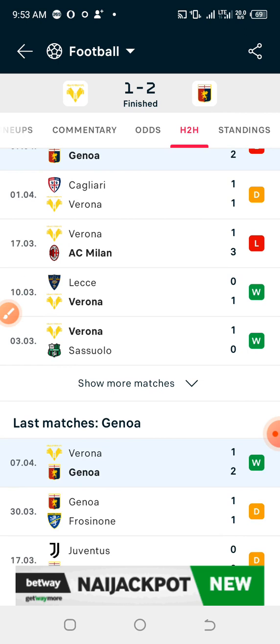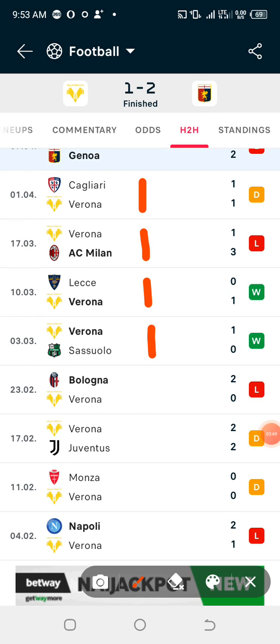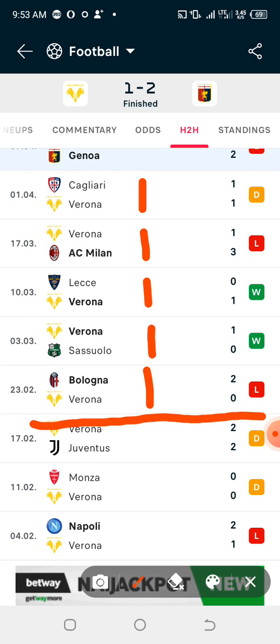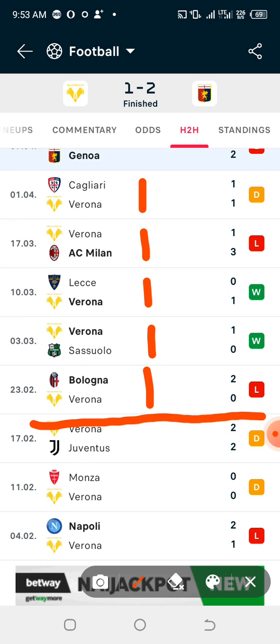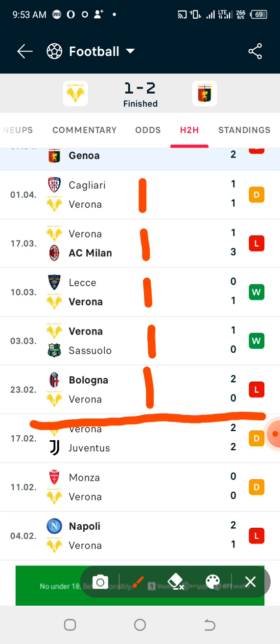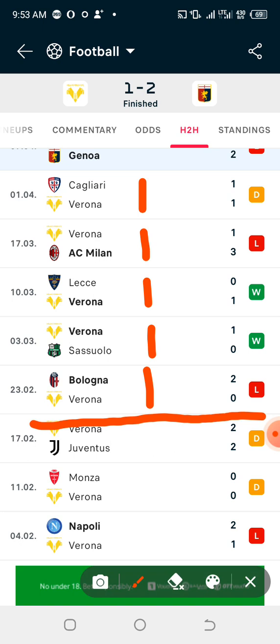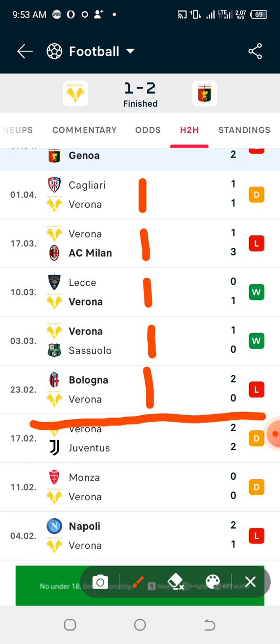Now the last 5 games the home team had with other teams, we have 1, 2, 3, 4, 5. Out of these 5, we are going to check that at least 80% of their last 5 games must have ended up in first 10 minutes straight draw. At least the first 10 minutes in the match must have ended in a straight draw in at least 80% of them. Now if you don't get 80% of outcomes as straight draw, make sure you avoid the game. So we are going to check for the home team, away team, and the games they've played together.